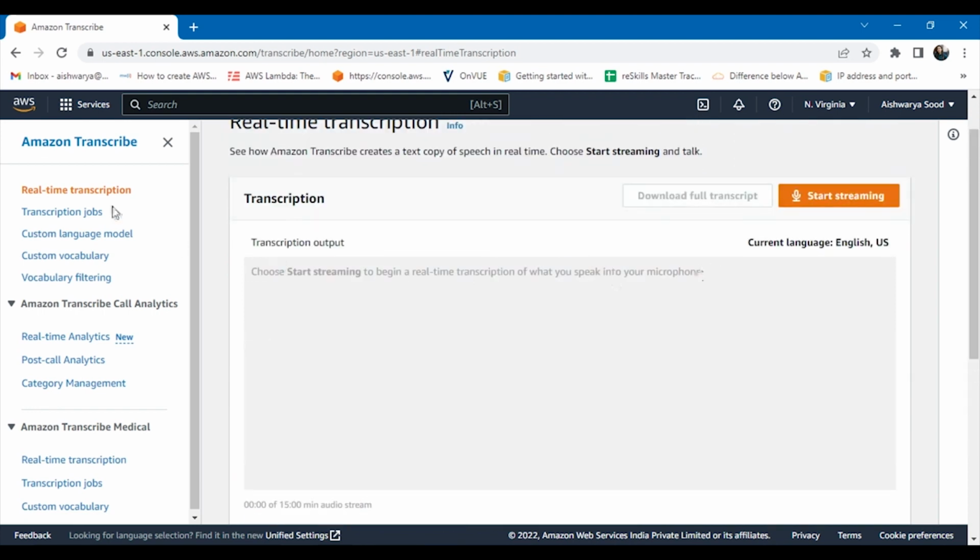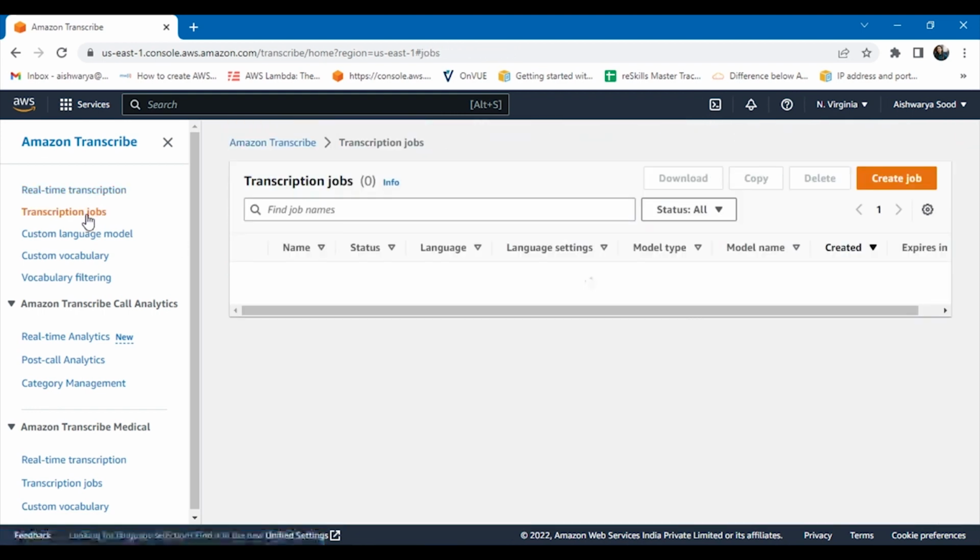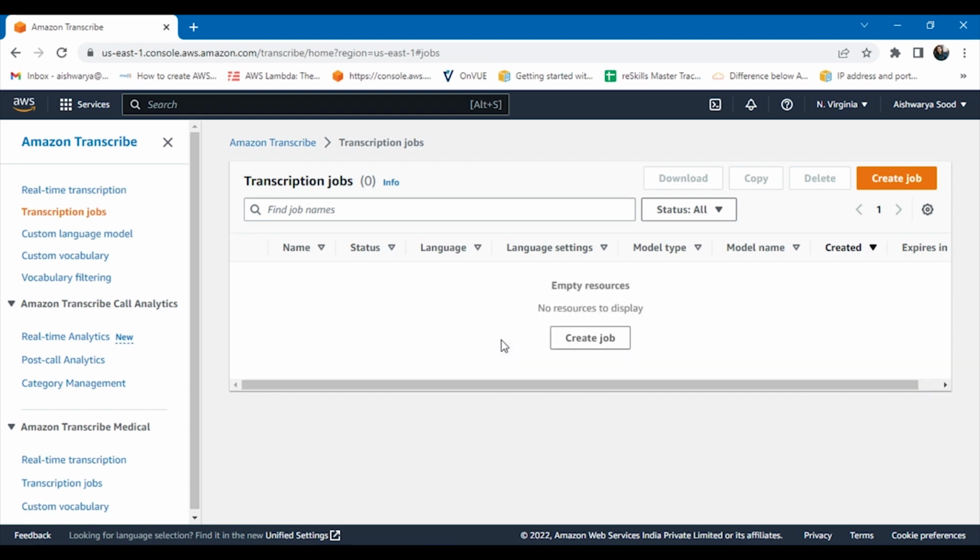So apart from this, if we have to create a transcription job, what all things do we have here? Let's start by this. I have an Amazon S3 bucket already created in the North Virginia region. All I have to do is have a transcription audio available which I want to convert into text. So let me upload that first.